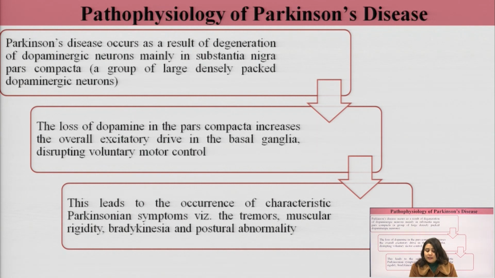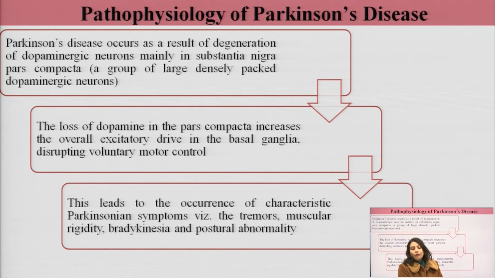Then when we talk about the pathophysiology of Parkinson's disease, how it occurs, Parkinson's disease occurs as a result of degeneration of dopaminergic neurons, mainly in substantia nigra pars compacta. The substantia nigra pars compacta is a region in the brain where a group of large densely packed dopaminergic neurons are present. It has been named substantia nigra pars compacta. So the dopaminergic neurons present here, they are destroyed, their degeneration occurs with age.